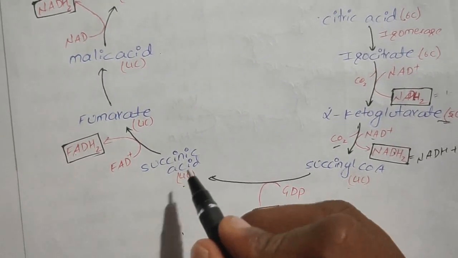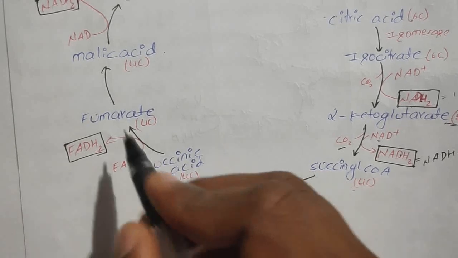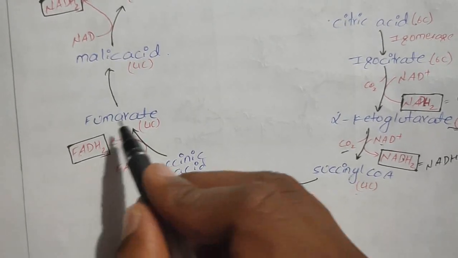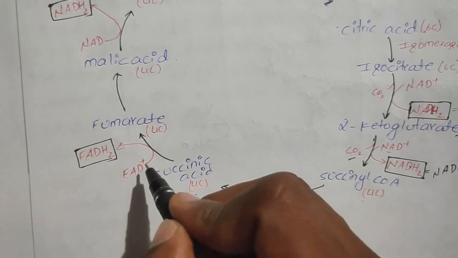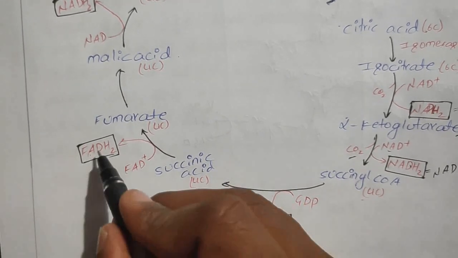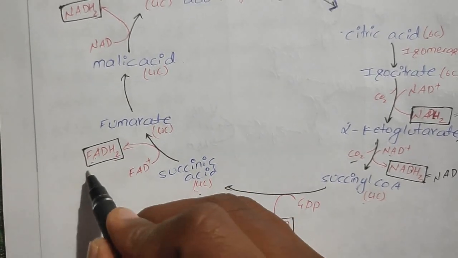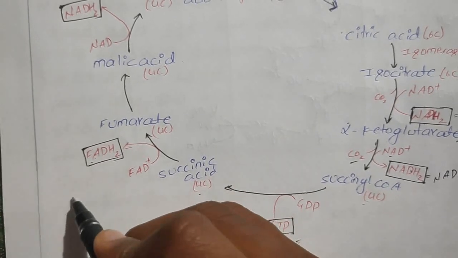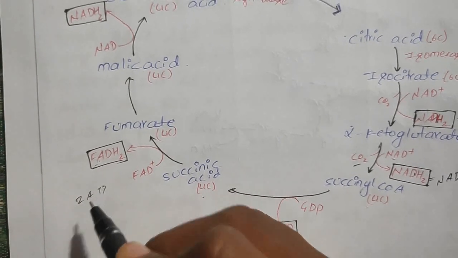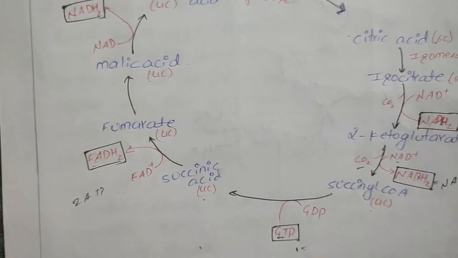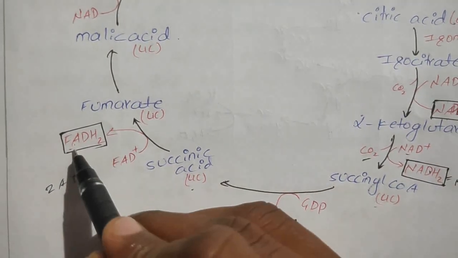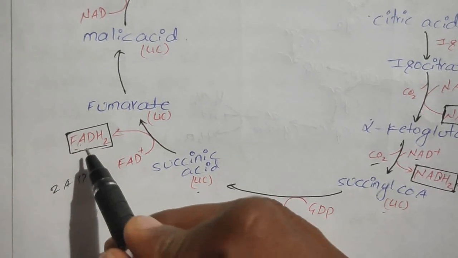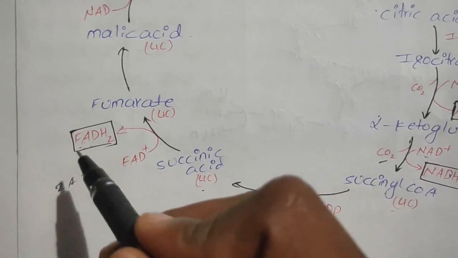Now this succinic acid changes into fumarate, which is also a 4 carbon compound, and in this process FAD plus changes into FADH2. 1 FADH2 is equal to 2 ATPs, and FADH2 stands for flavin adenine dinucleotide.